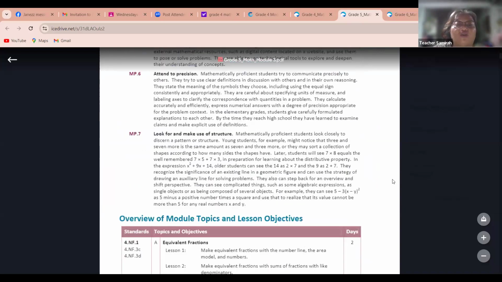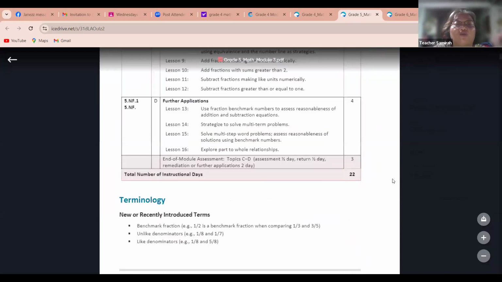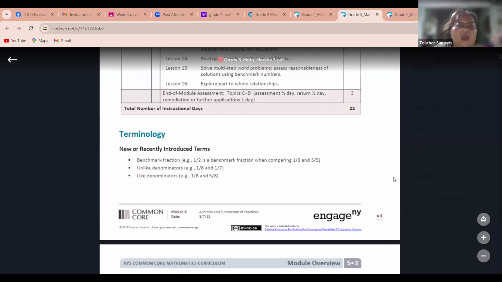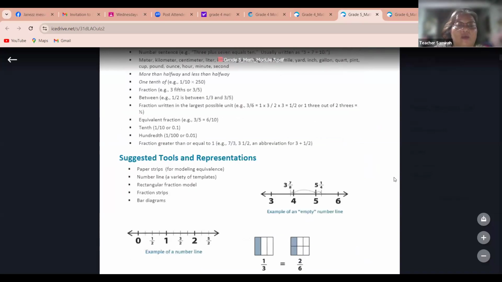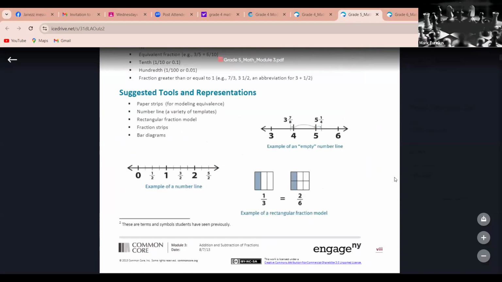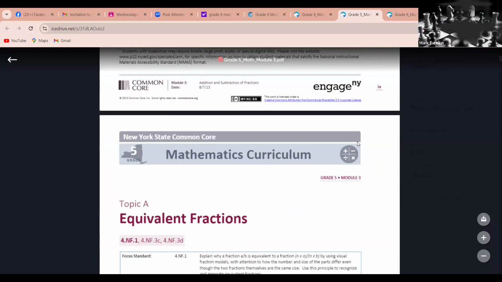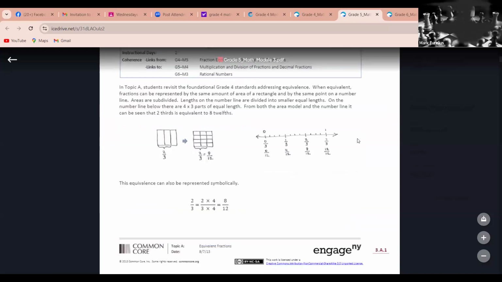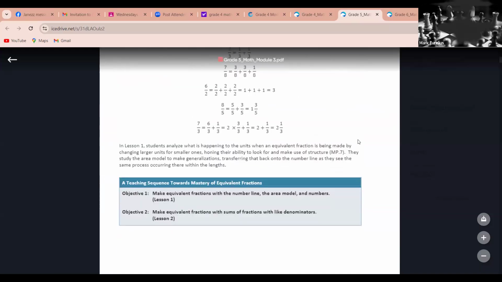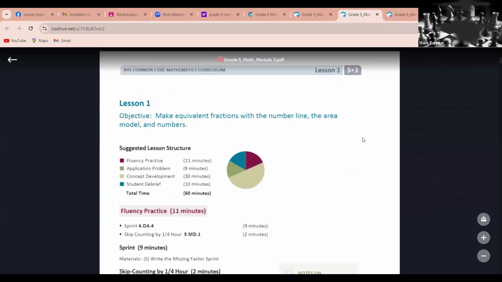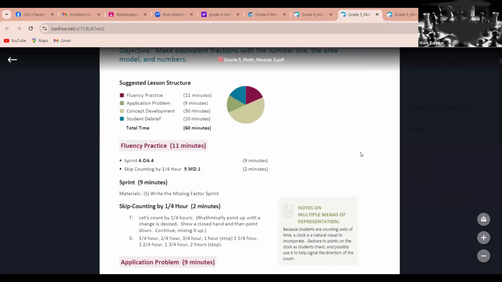Okay, how do you write fraction? How do you add fraction? There's a numerator up, and then a horizontal line, and then down there is the denominator.